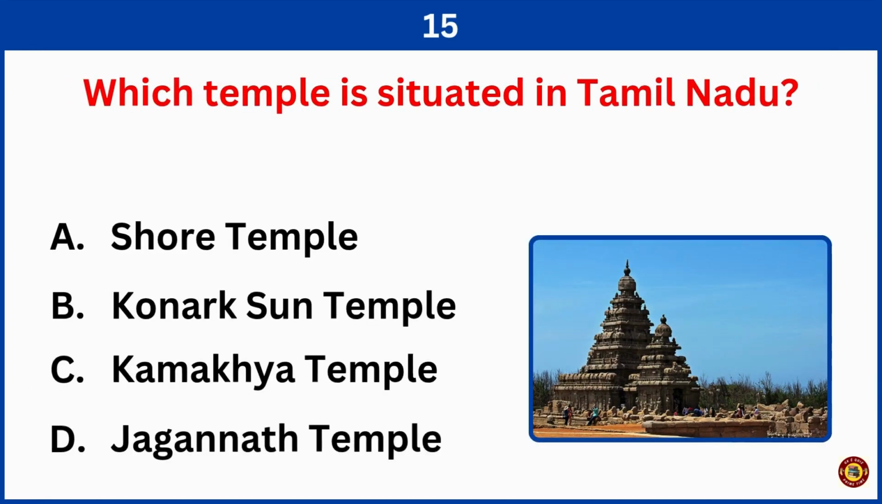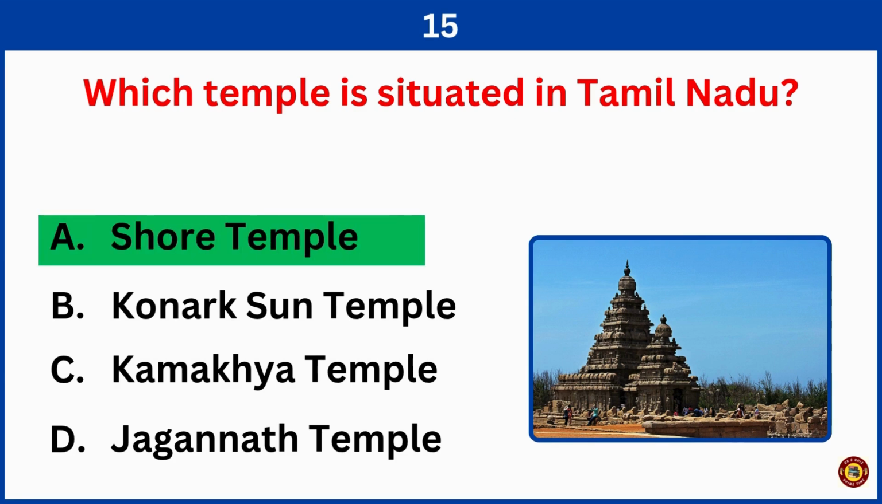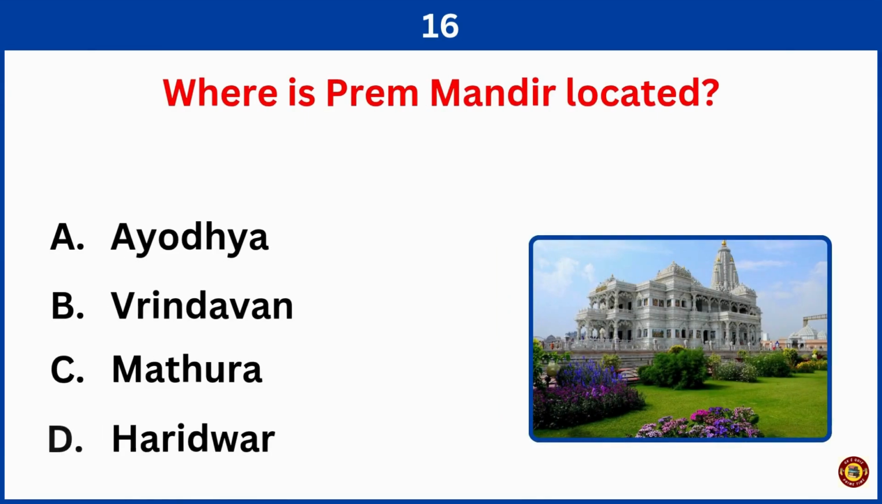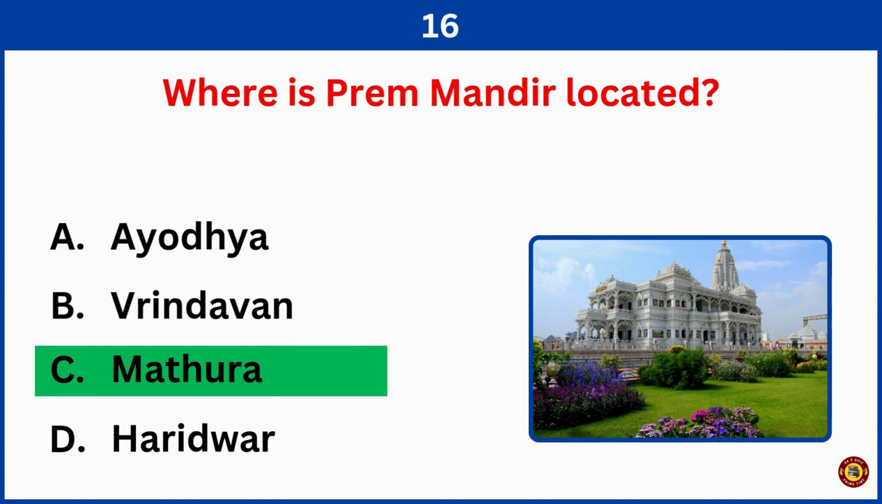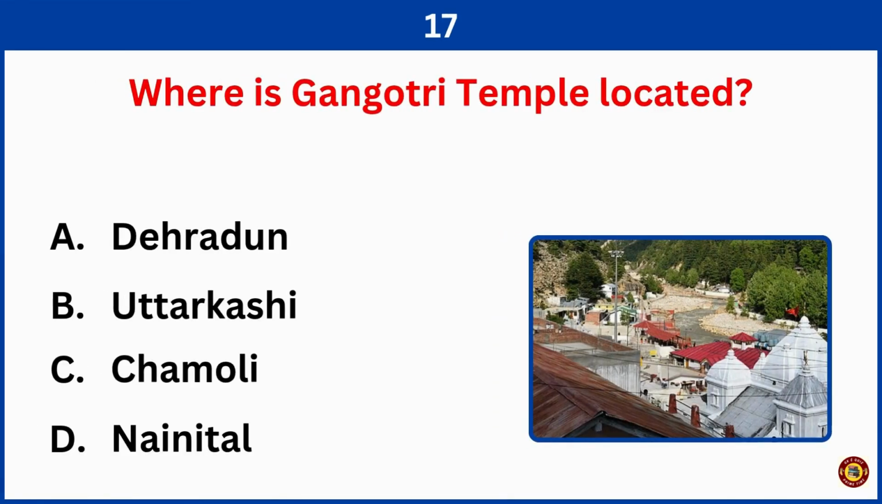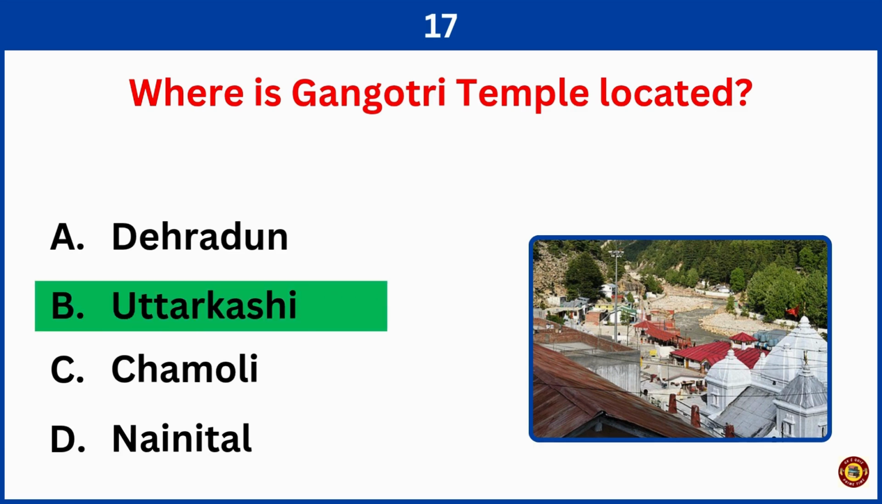Which temple is situated in Tamil Nadu? Correct answer is option A, Shore Temple. Where is Prem Mandir located? Right answer is option C, Mathura. Where is Gangotri Temple located? Correct answer is option B, Uttarkashi.